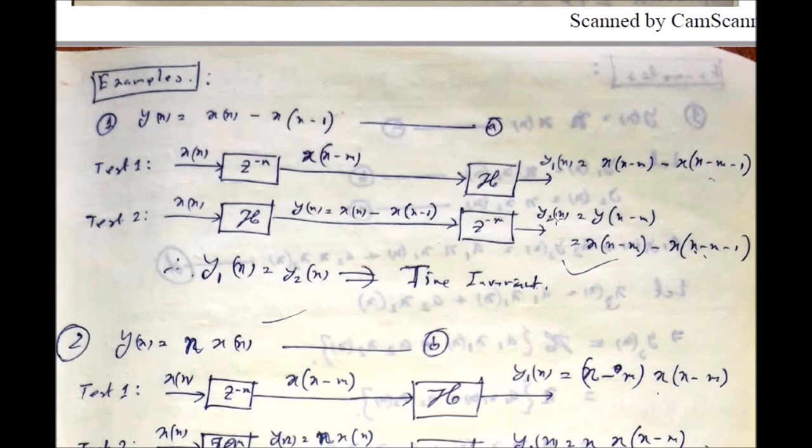So y2[n] is equal to y[n minus m]. The overall delay is provided to the right hand side. This will be x[n minus m] minus x[n minus m minus 1]. Now look here, y1[n] and y2[n] are equal, so you can conclude that it is time invariant.